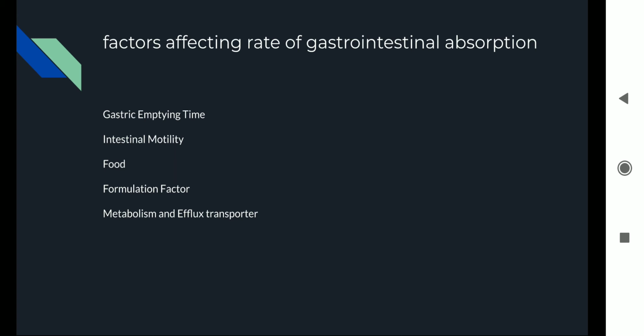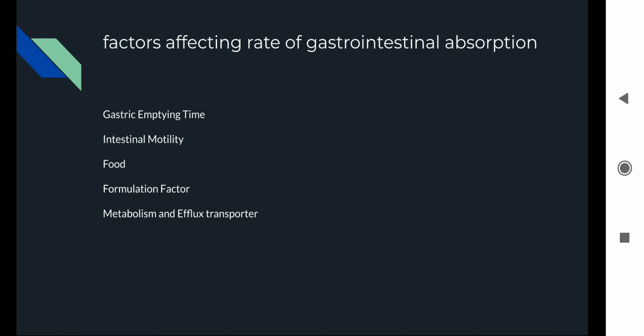That's why it is very important to study food-drug interactions and the interactions that can lead to adverse drug events.